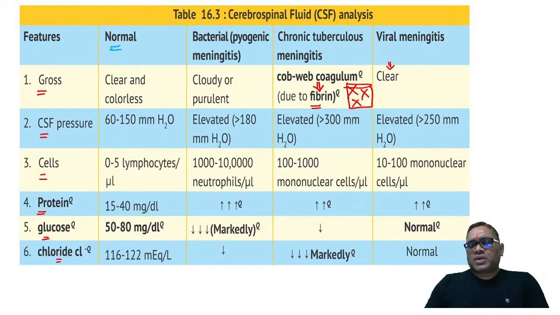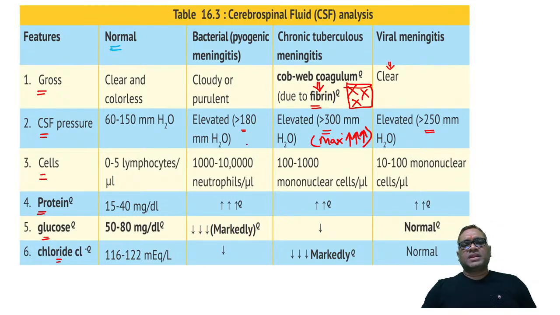And because fibrin is forming the clot, that is why CSF pressure will be maximum. CSF pressure will have maximum elevation in case of TB meningitis, right? After TB meningitis, it will be increased in viral meningitis, and then in bacterial meningitis. So bacterial meningitis will have the lowest increase in CSF pressure, right? Maximum increase will be seen in TB meningitis. That is another important point, and that is all because the fibrin clot is obstructing the lumen. That is why CSF pressure will be maximum here, right?